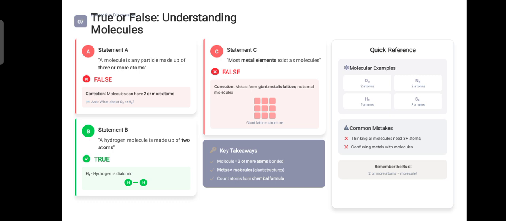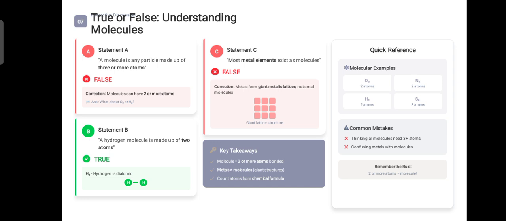And how can we make it correct? Molecules can have 2 or more atoms. Molecules must have a minimum of 2 atoms over there, diatomic molecules. The next statement is: a hydrogen molecule is made up of 2 atoms. Hydrogen molecule means H2. H2 means there are 2 atoms of hydrogen. So this is a true statement. The statement is correct.